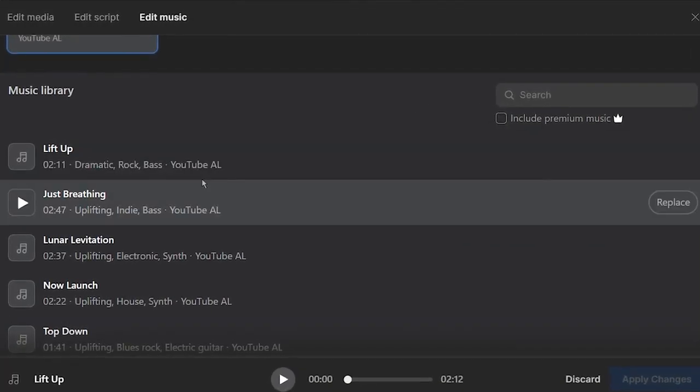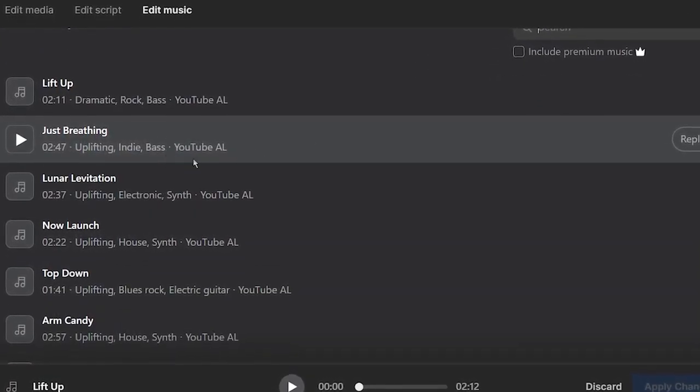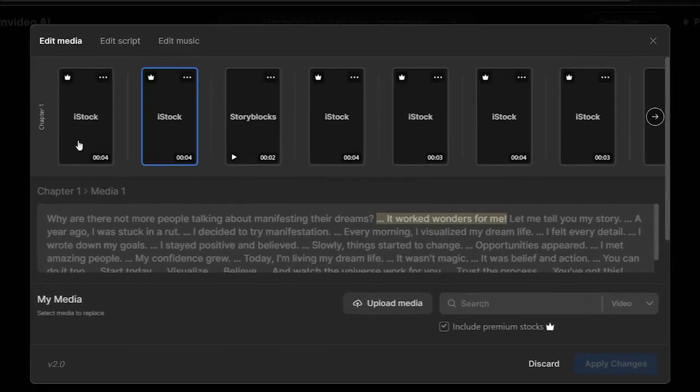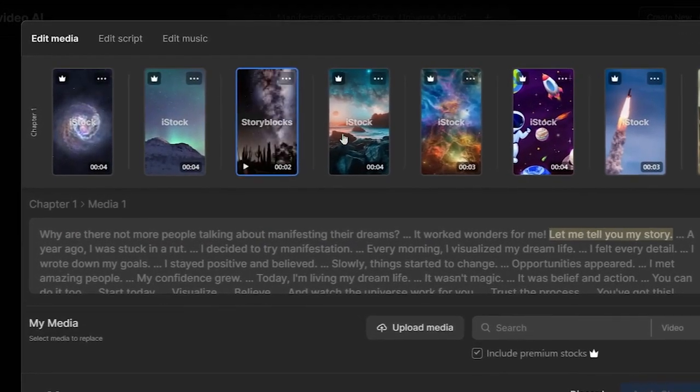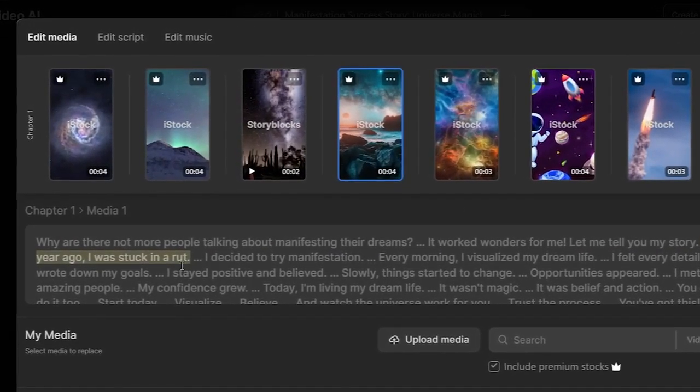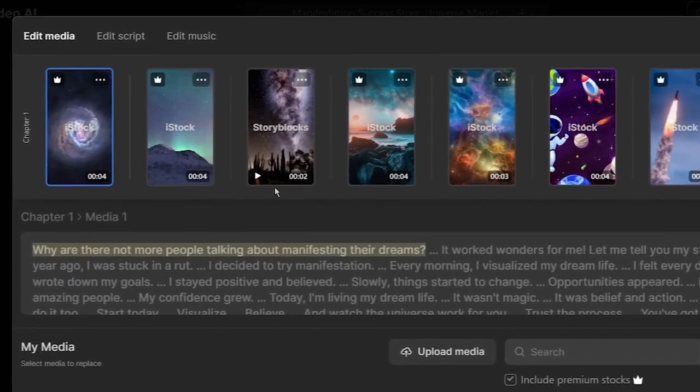And if you like any music from here, you can use the same in our video by pressing the replace icon showing next to a particular music. Now, to edit media, it will show you all the different images and videos that invideo AI used to generate the video. And as you can see, it highlights the scripts to show you where it used the media for.